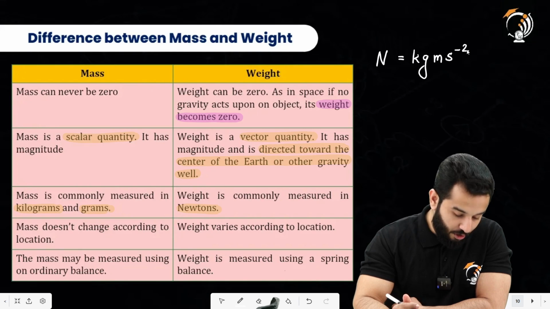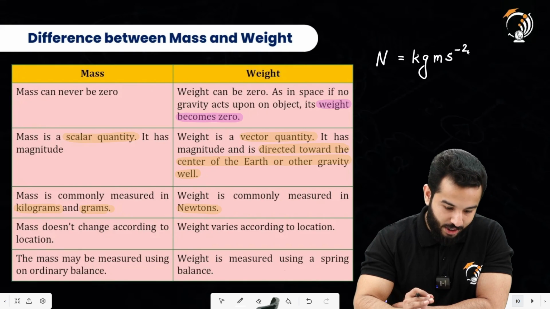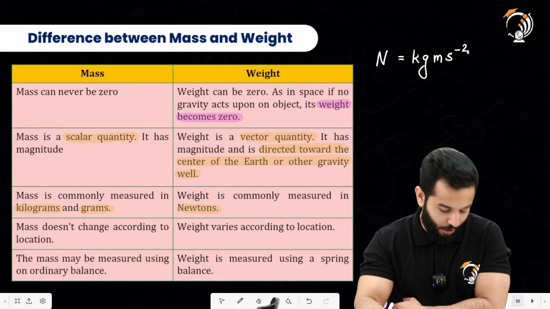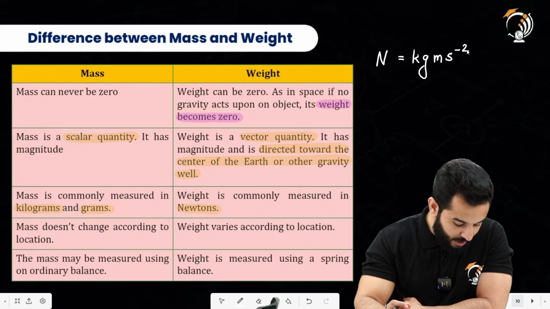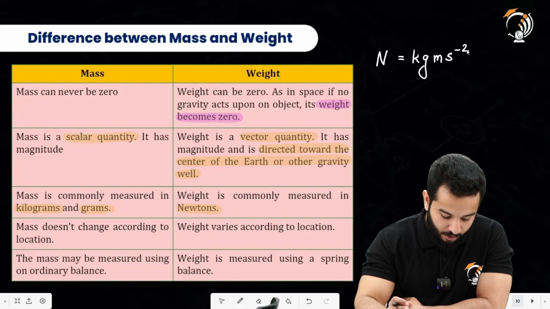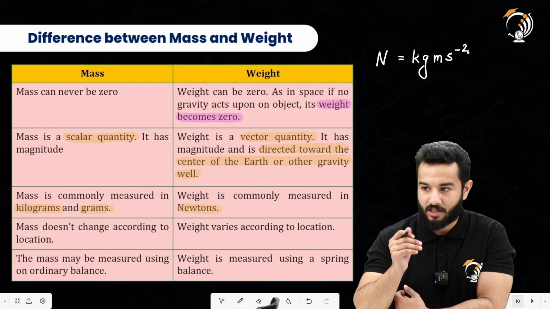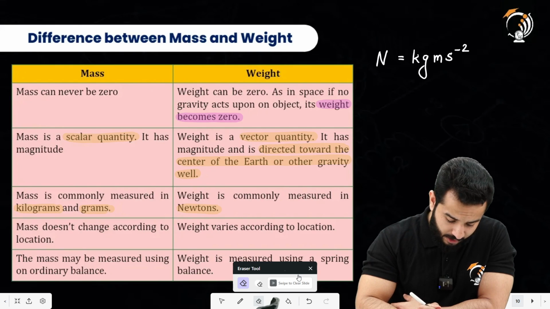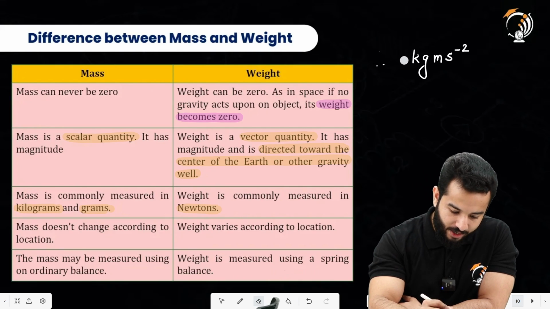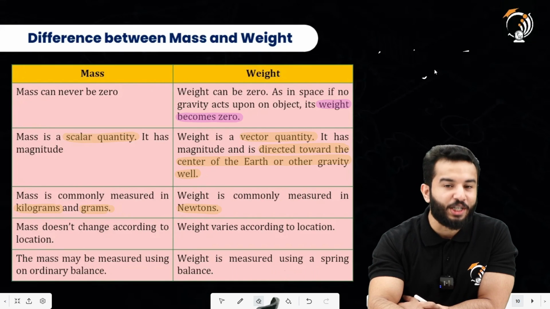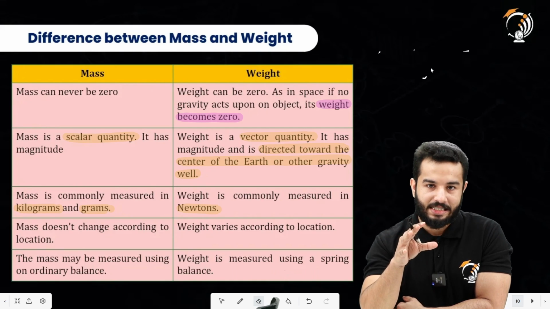Mass doesn't change according to the location, so that means it is constant. Weight varies according to location. Mass may be measured using an ordinary balance. Weight is measured using a spring balance. So here comes another question. If this is all about mass and weight, what does a weighing machine really measure? This is an interesting question, because